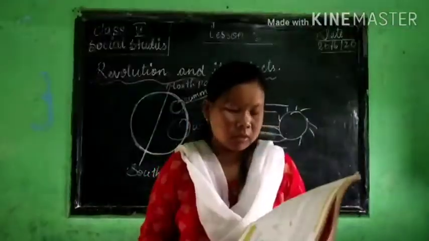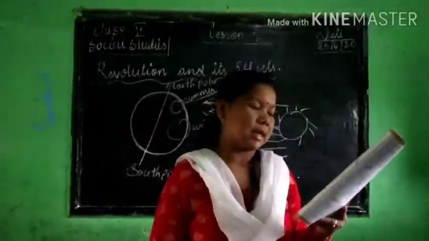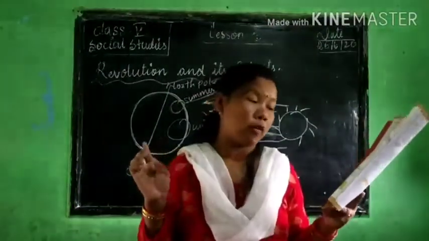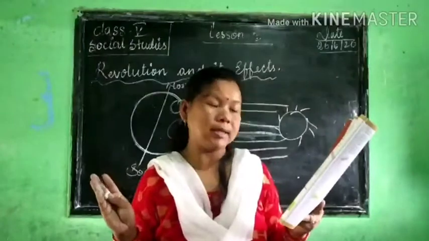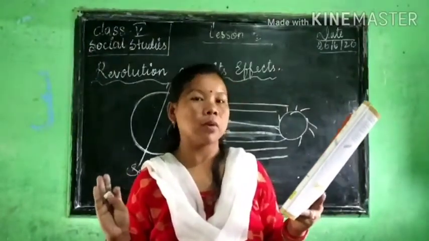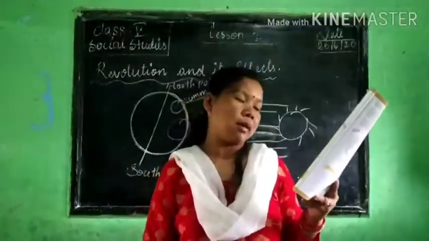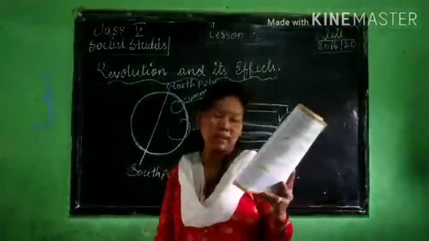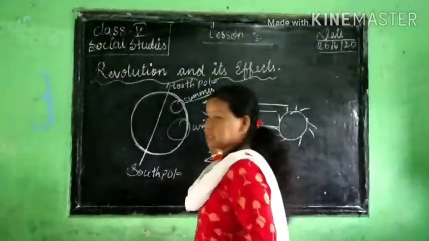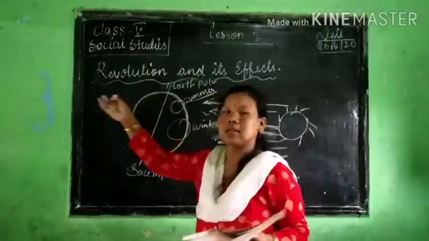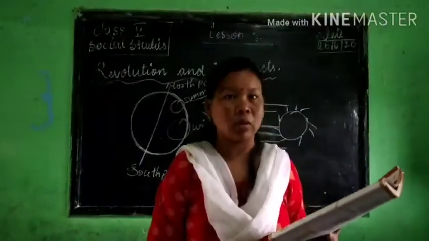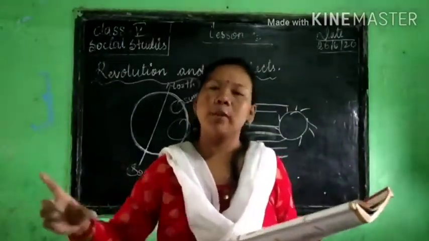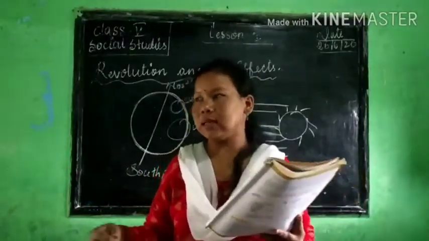Now there are 4 main seasons that the earth experiences. We know that already, right? Summer, winter, spring and autumn. When the northern hemisphere experiences summer, the southern hemisphere has winter, and vice versa. As I have told you, the part of the earth getting more direct sunlight will have summer, and the part getting less sunlight will have winter.